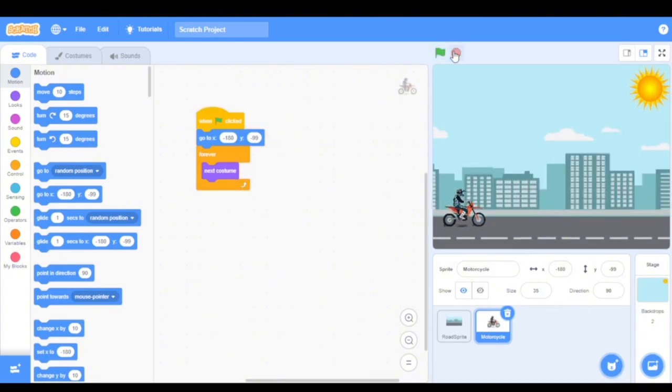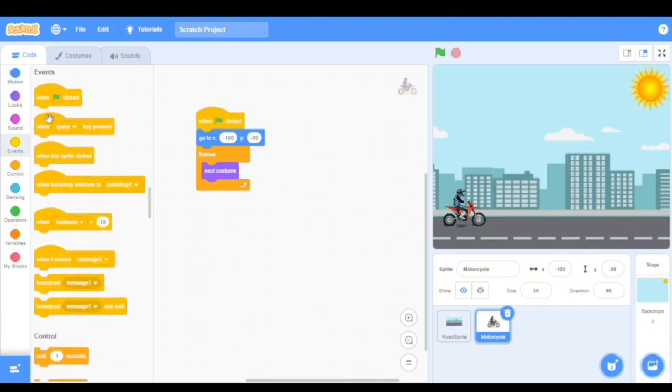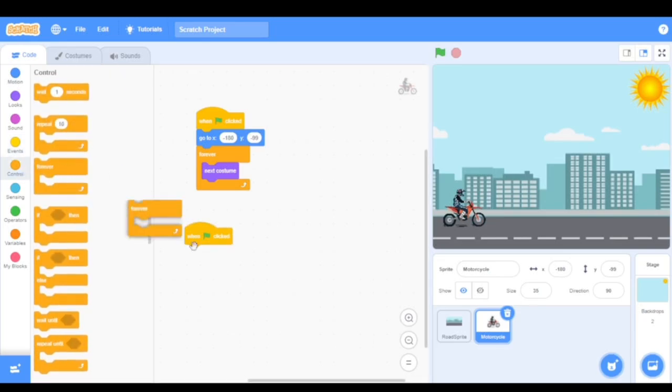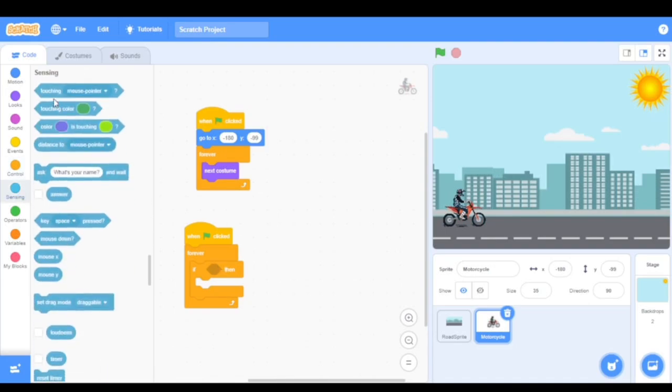Okay, so now the next thing to do is to give it some stance, that is, it jumps in the air, rotates in the air. So now I'm going to go to events, when green flag clicked, go to control, I'm going to pick forever, still in control, I'm going to pick if then, and I'm going to go to sensing and pick key space pressed.